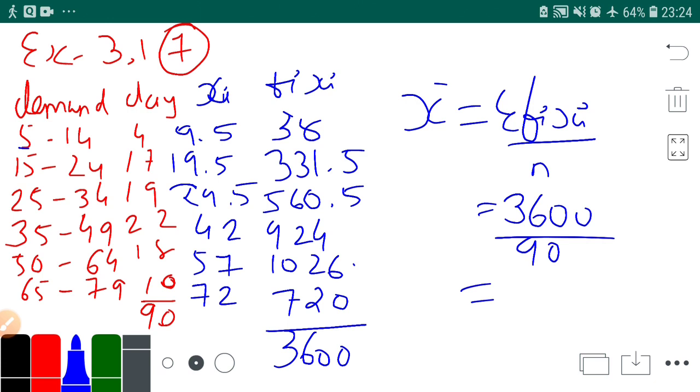So it's 90. So 3600 upon 90 is 40. Yes, so we have done the seventh sum also.